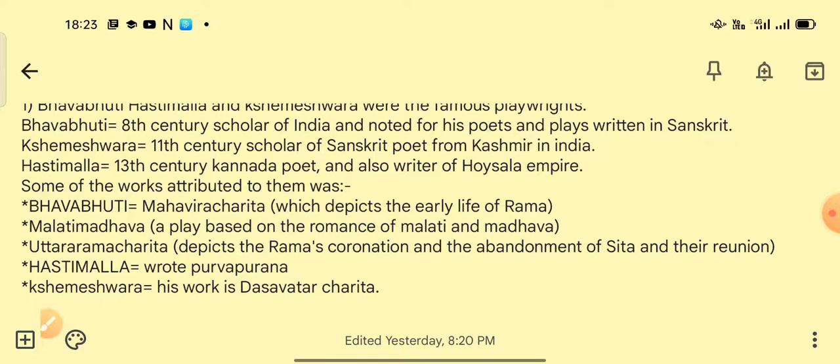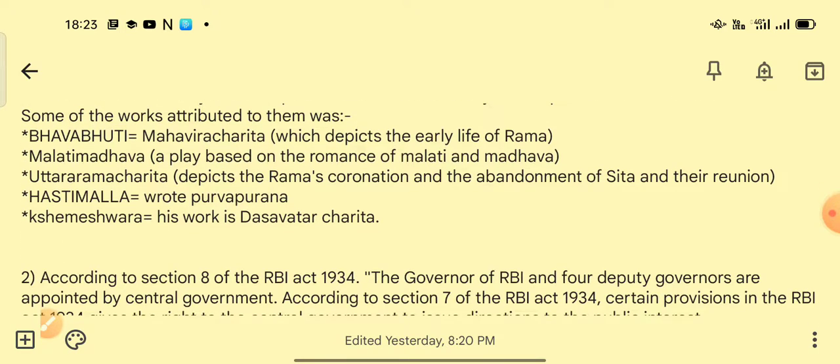Some of the works attributed to them: coming to Bhavabhuti, Mahavira Charita depicts the early life of Rama. Depicts means indicates, so this indicates the early life of Lord Rama. Malati Madhava is also a play by Bhavabhuti, based on the romance of Malati and Madhava. And Uttara Ramacharita depicts Rama's coronation, the abandonment of Sita and their reunion.